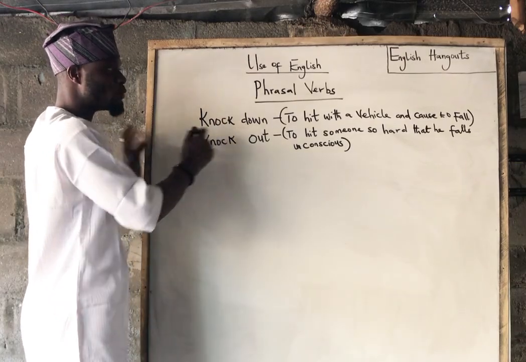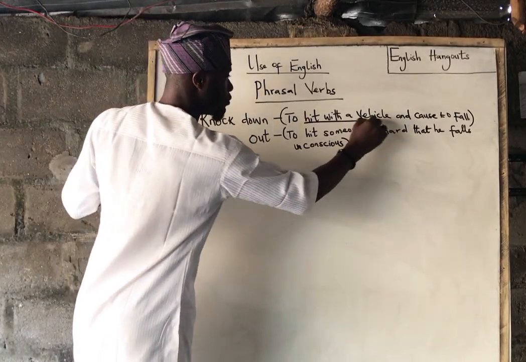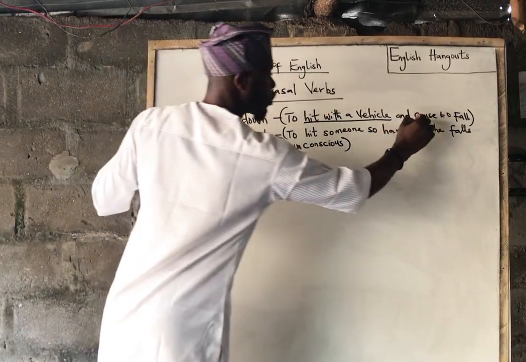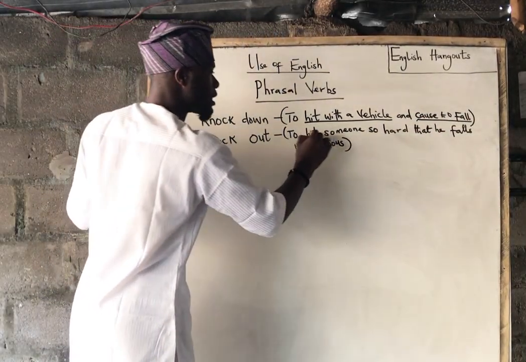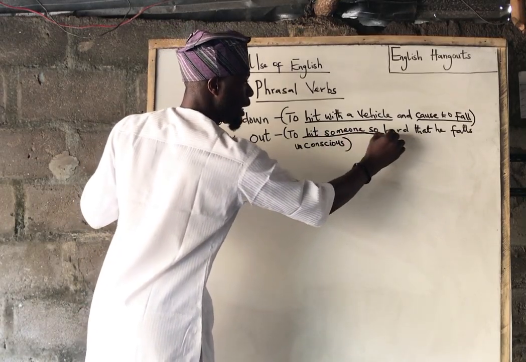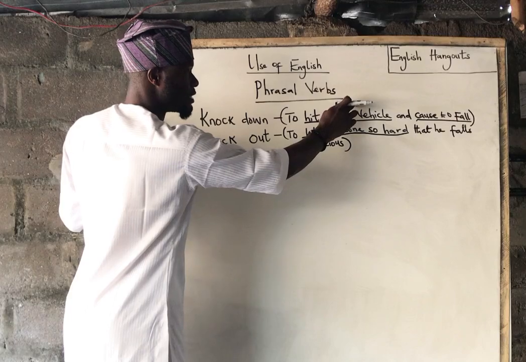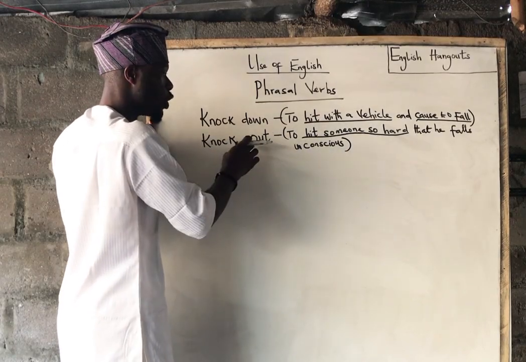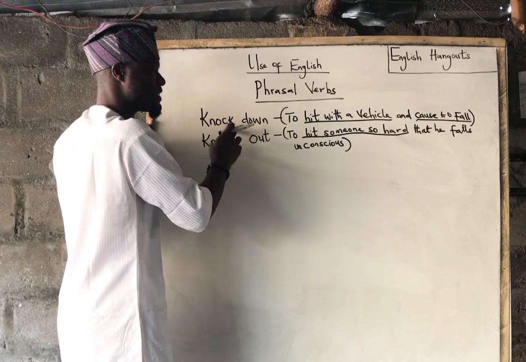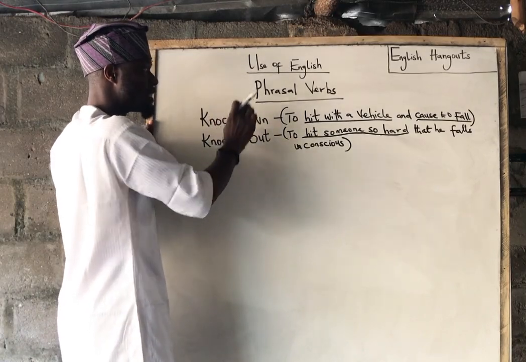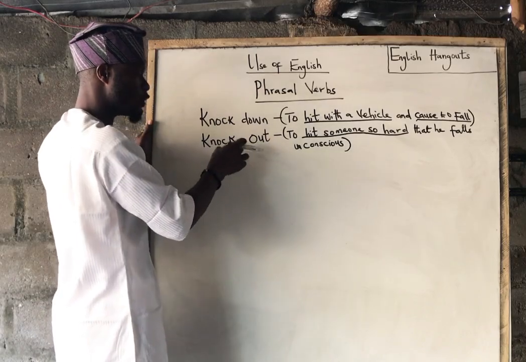Why? Knock down has to do with to be hit with a vehicle, right? And cause to what? Fall. Knock out is to hit someone so hard. In knock out, our focus is not on a vehicle. A car cannot knock a person out, right? That is knock down. The appropriate phrasal verb to use in that context is what? Knock down, not knock out.